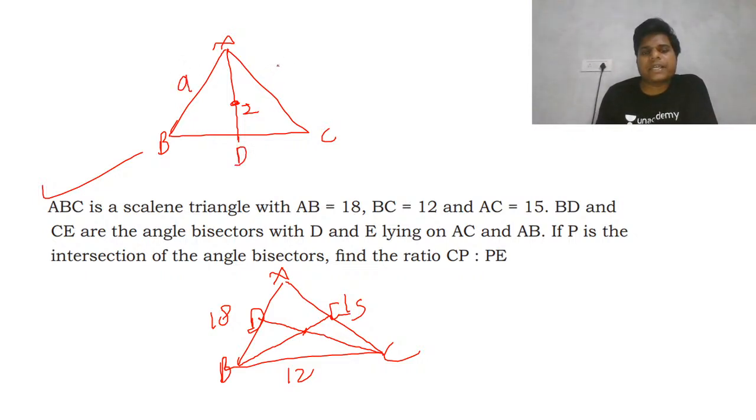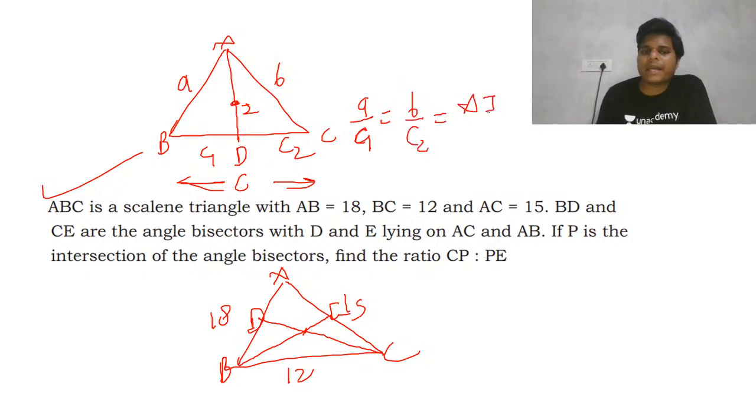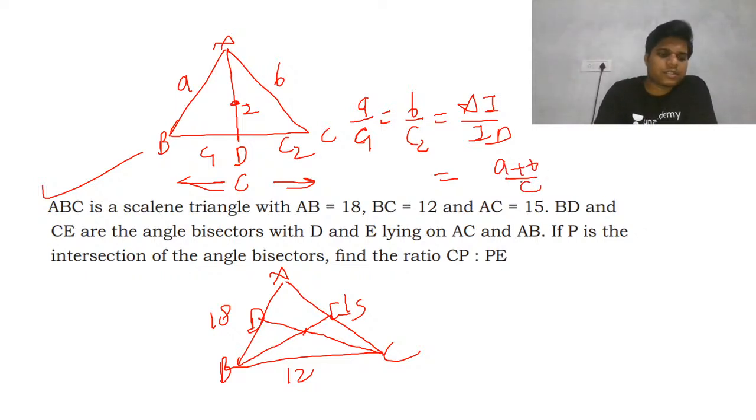If the sides are a, b, c, and the bisector feet are on the sides, then the ratio of a upon C1 equals b upon C2 equals AI upon ID, and this is also equal to (a plus b) upon c. You need to remember this much of the ratio relations for internal angle bisectors.